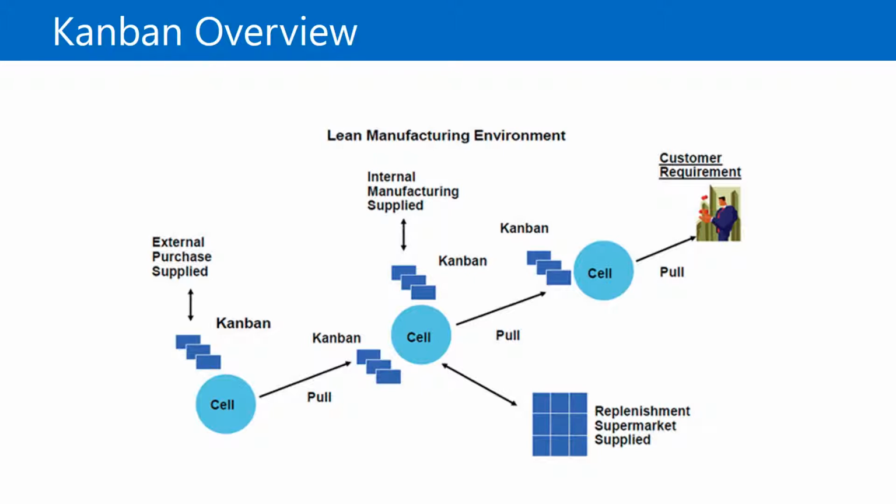Kanban means visible record in Japanese. It is adopted by many industries as a method of controlling production and internal supply. Kanban is an important part of the pull system of supply, which is a very important element in the lean production supply philosophy. When a Kanban is consumed, it should be passed or triggered to the source of supply to replenish it. The source of supply is defined through the production flow activities that the Kanban is linked to. It provides the definition of how the Kanban is filled.